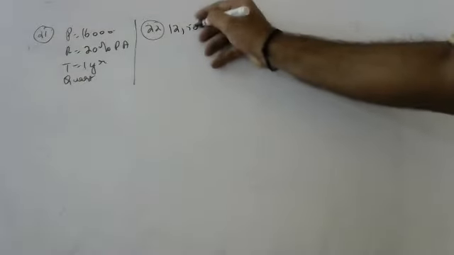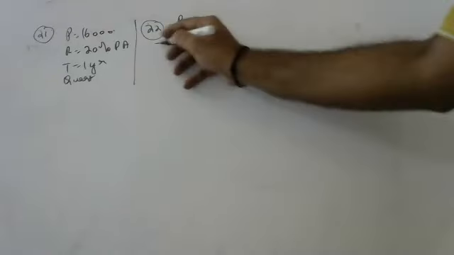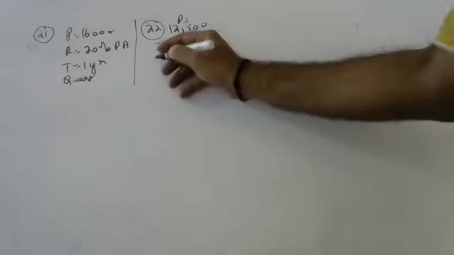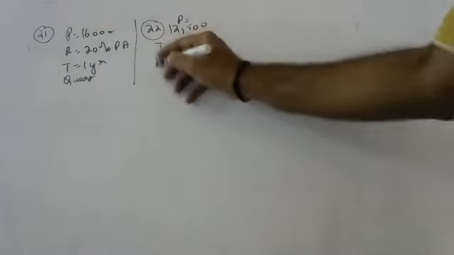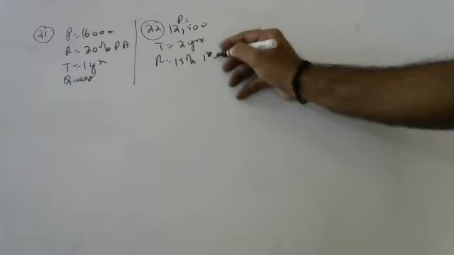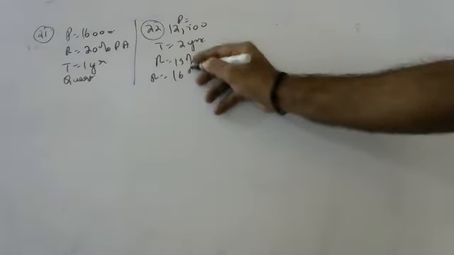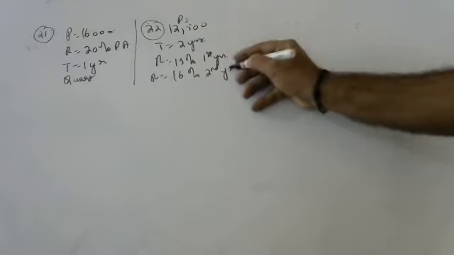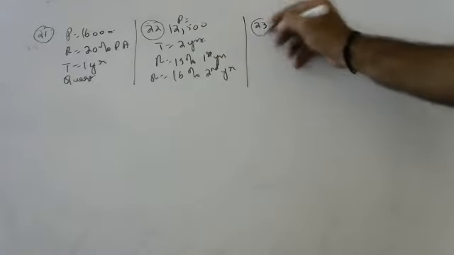Next, 12,500 is the principal. Time is 2 years, compounded annually. The rate of interest is 15% per annum for the first year, and 16% rate of interest for the second year. Okay. Next, the third sum, please.